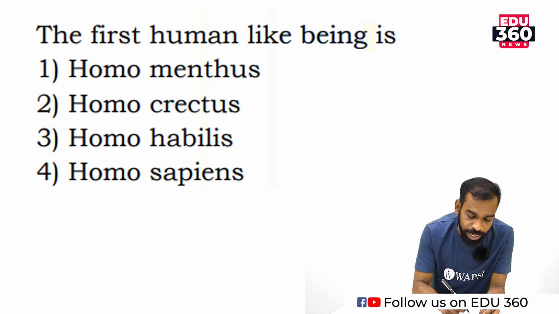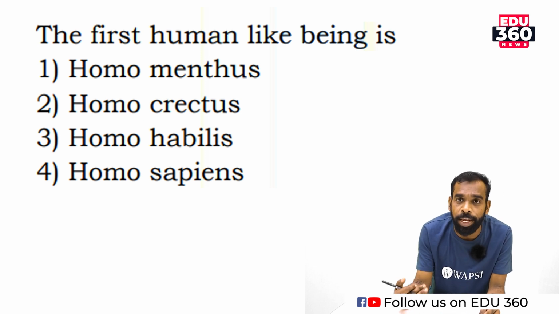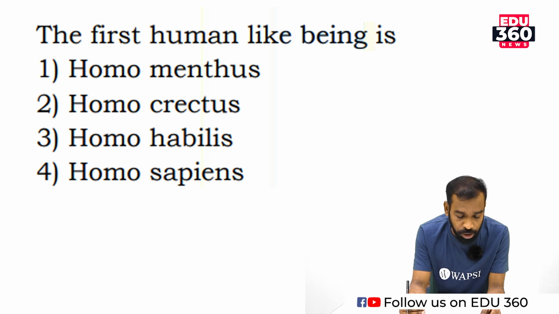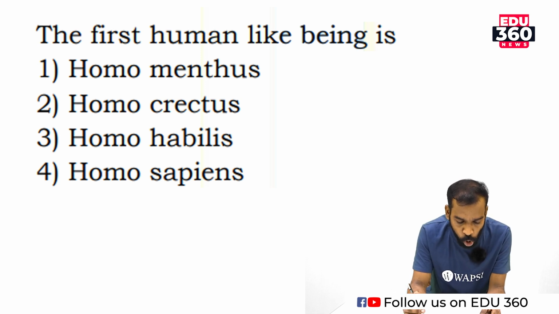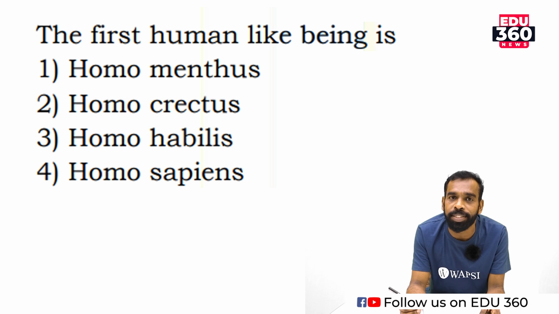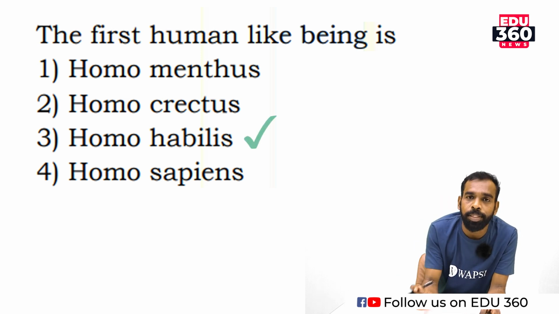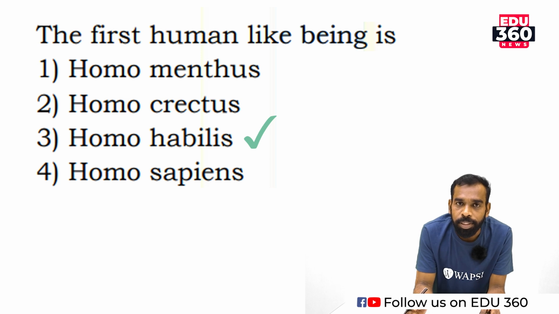So according to NCERT, it is the first ape-like organism, that is Homo habilis. Here we have 4 options. Option number 1, Homo erectus, Homo habilis, and Homo sapiens. The correct option is Homo habilis. Get me?